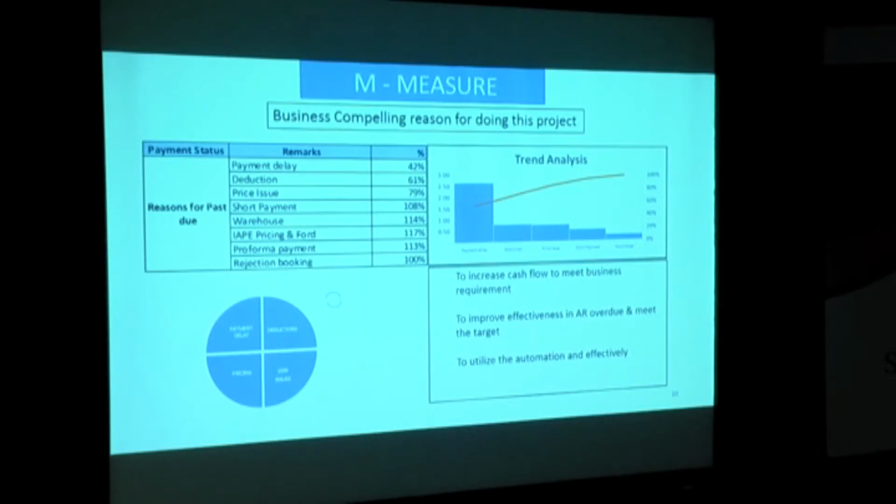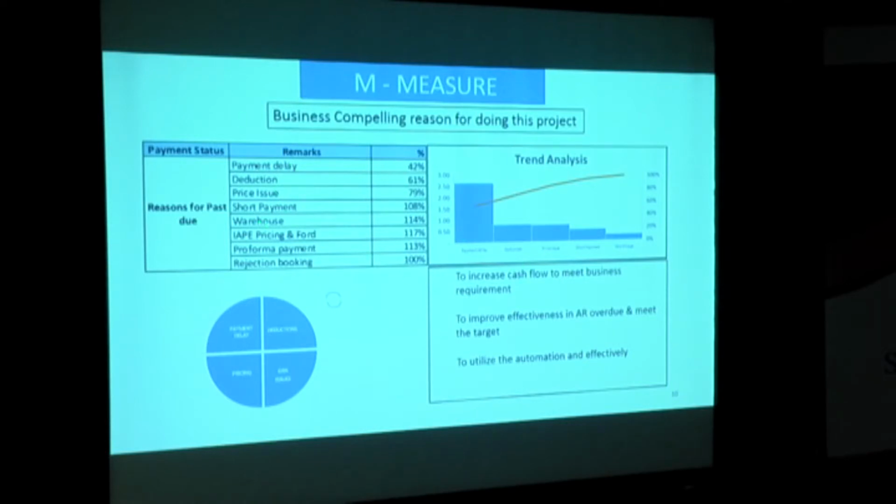Apart from these, some other areas were also identified: customers keeping our material in their warehouse for some days, some pricing issues, and pro forma payments we received in advance, which are also not part of our aging. But the top areas we identified are payment delay, deductions, price issues, and short payment. These are the top four areas we identified, and we took them up to determine what measures we need to clear the aged items in these buckets.